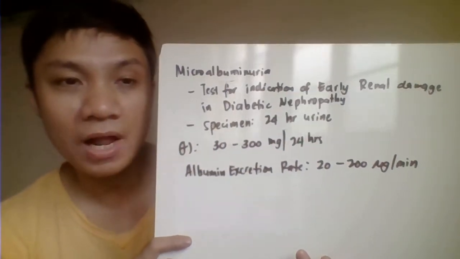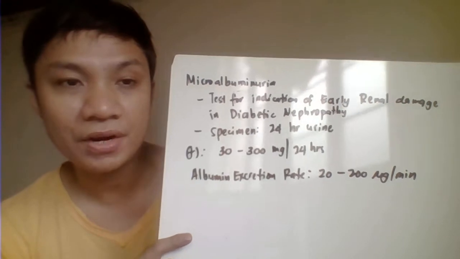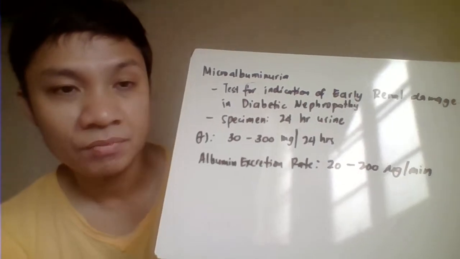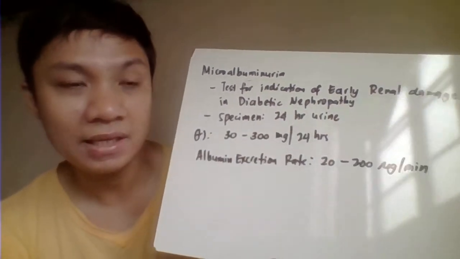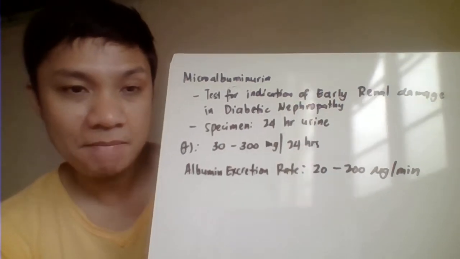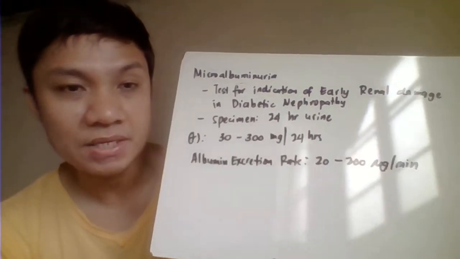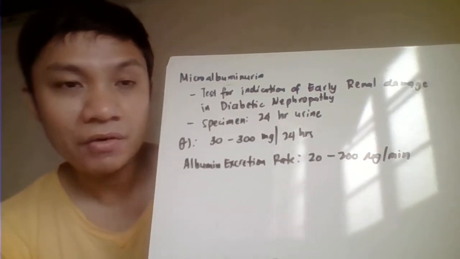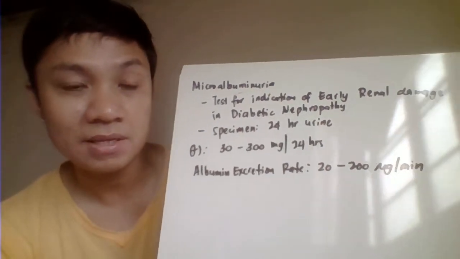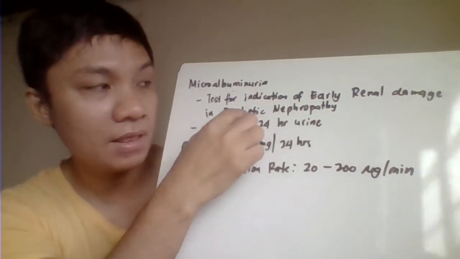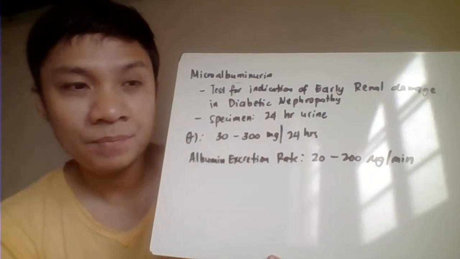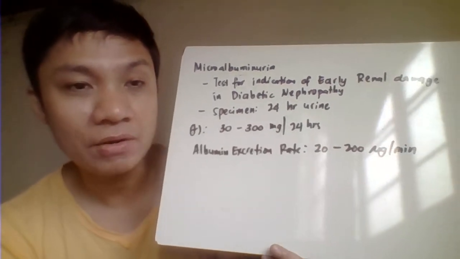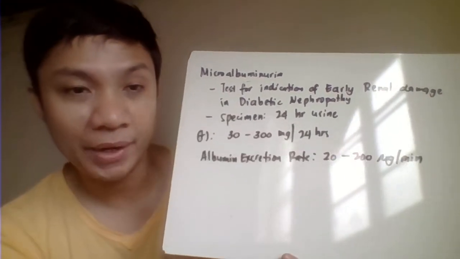Then we have here the term microalbuminuria. So just testing here the presence of your microalbumin or your albumin that is being excreted in the urine of the patient. So this test will serve here as an indicator for the early renal damage, especially for those diabetic na patient na hindi nakokontrol ang kanilang blood sugar level. And therefore, time will come as a complication of their diabetes na sisira ang kanilang kidney. That's your diabetic nephropathy. And eventually to check here na about to damage ng kanyang kidney or nasisira ng kanyang kidney, then iti-test mo ng microalbuminuria.